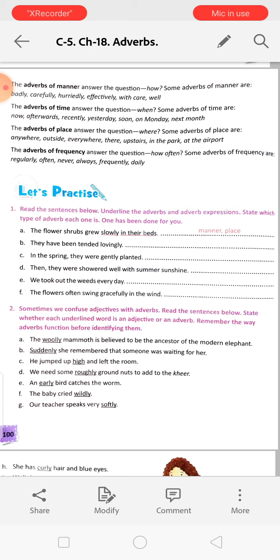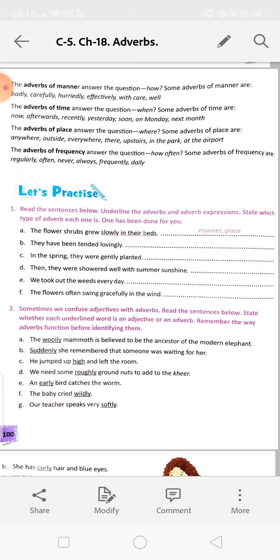Read the sentences below, underline the adverbs and adverb expressions, and state which type of adverb each one is. One has been done for you. The flower shrubs grew slowly in their beds. So, what question will we ask here? If I ask how, it gives the answer. See, how the shrubs grew? Slowly. So slowly is the manner, and where? In their beds.